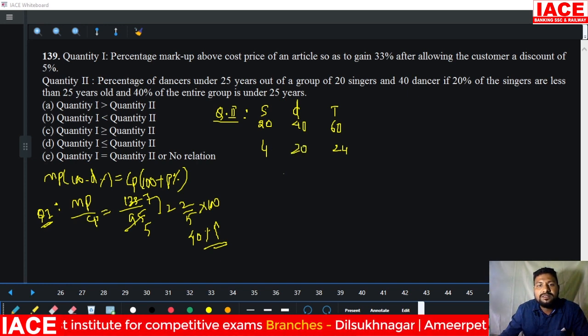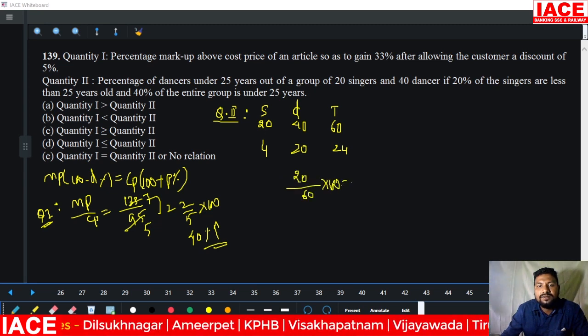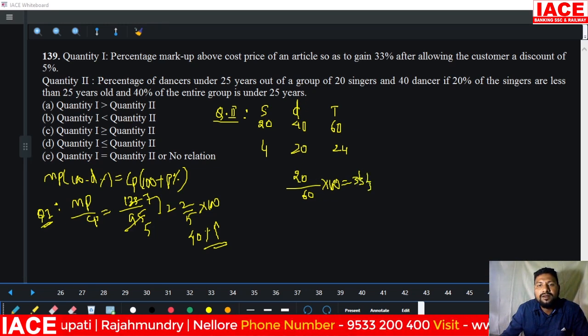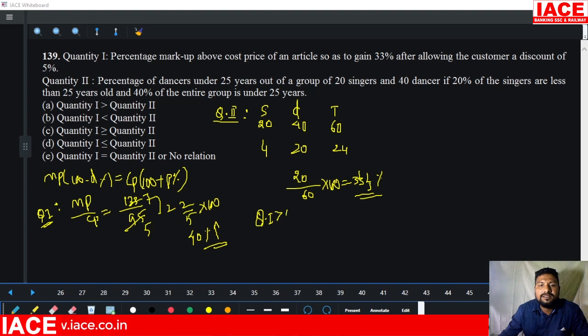These 20 members out of 60 is what percentage? That is our question. This is equal to 20 by 60 means 1 by 3. 1 by 3 we can write as 33 1 by 3 percentage. 33 1 by 3 percentage is always smaller than 40 percentage. Directly we'll say quantity 1 is greater than quantity 2.